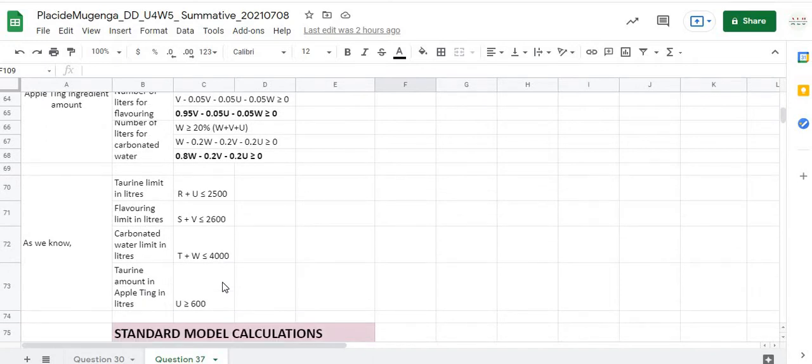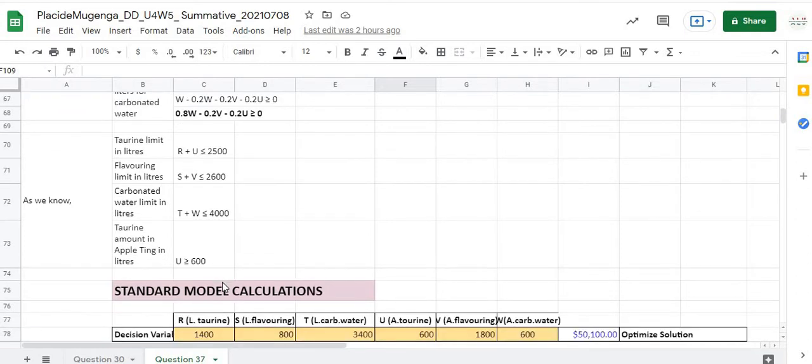And based on the question, as you know, the taurine limit in liters is R plus U, which is less than or equal to 2,500. The flavoring limit in liters is S plus V, which is less than or equal to 2,600. And the carbonated water limit in liters is T plus W, which is less than or equal to 4,000. Also, the taurine amount in apple tang in liters is U, which is greater than or equal to 600.